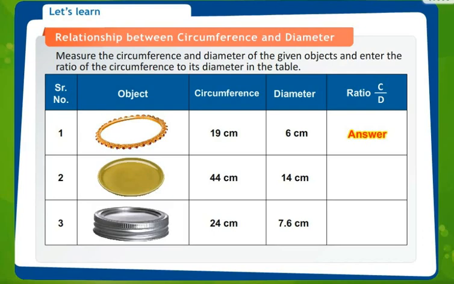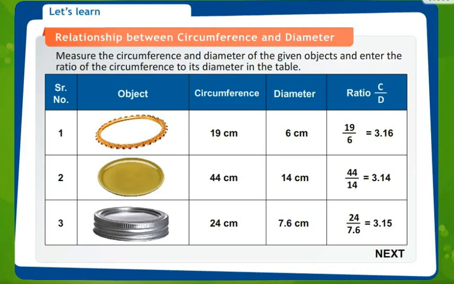If we assume that the circumference is 19 and diameter is 6, the ratio is 19 upon 6. Again, a plate, circumference is 44, diameter is 14. Again the ratio 44 upon 14. You can see this lid, circumference is 24, diameter 7.6. You can see the ratio 24 upon 7.6.